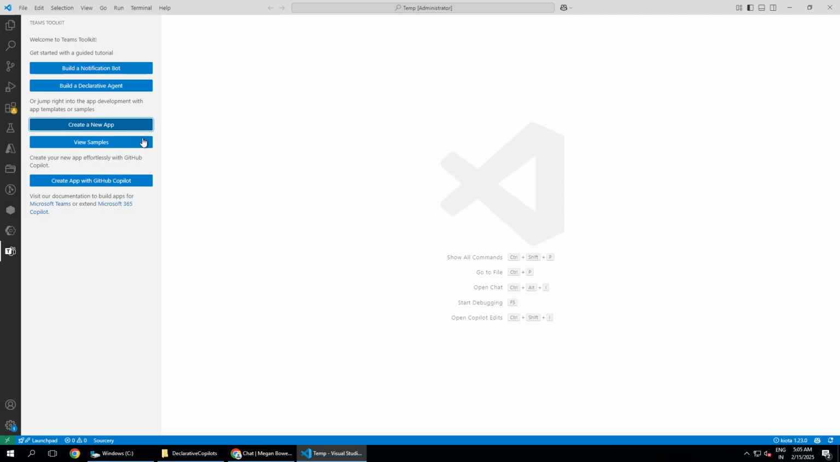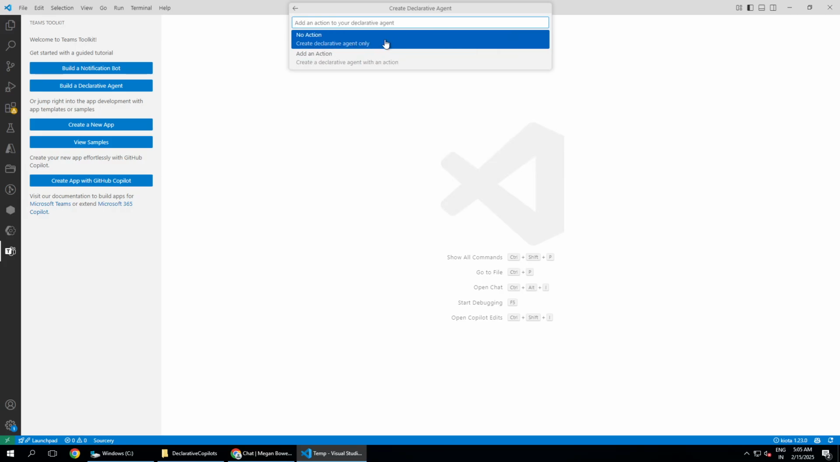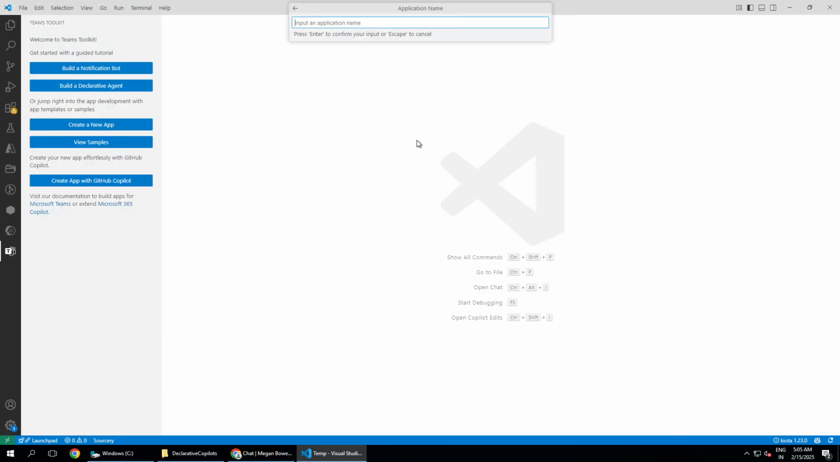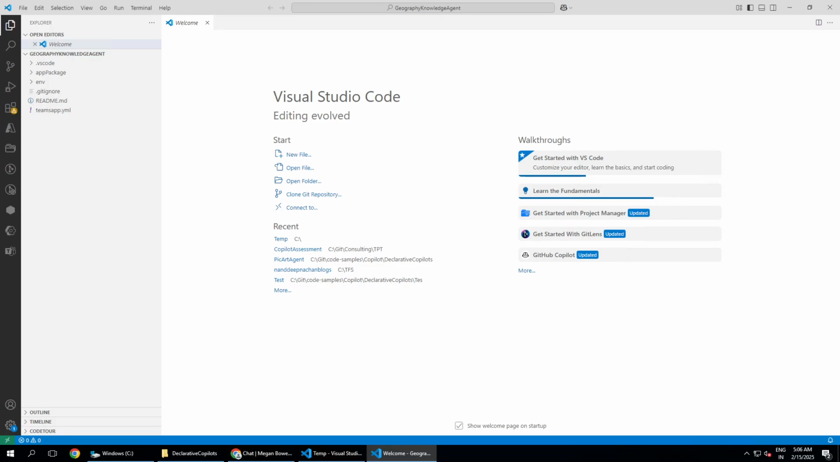We are going to create a new app. At the top, we get the option to create a declarative agent, so we'll select that. For now, we will not add any action, we will go with no actions. And with that, let's pick the folder where we want to save it. And that's it. Once we do that, our declarative agent should be ready. I'm just going to call it geography knowledge copilot, or maybe let us call it agent instead of copilot. So we have this geography knowledge agent, and this is the agent that we are going to create, which will help you test your geography knowledge.